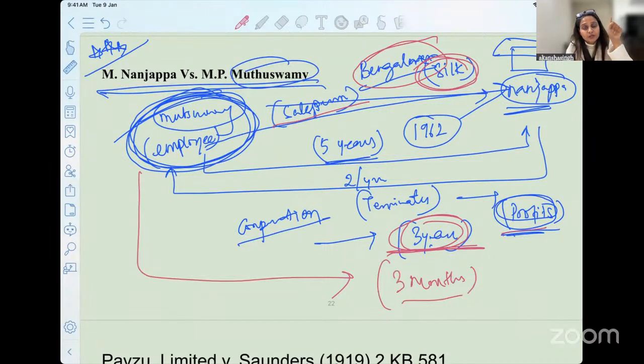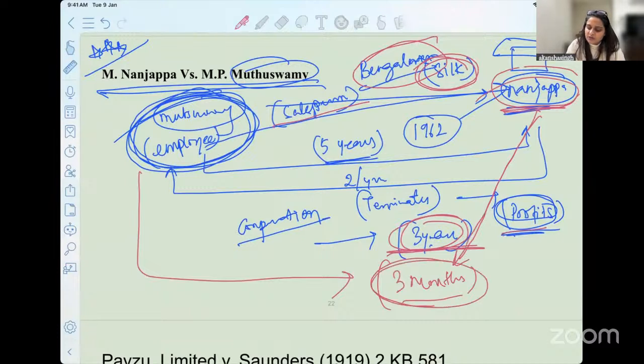We expect you to mitigate your losses. You can't simply sit and come to the court and expect that without working for 3 years, you'll be given the compensation. But has this defendant done anything wrong? Yes, we are acknowledging that. And that is why we are going to tell him to pay damages: the profit that this employee would have made for 3 months. So 3 months is something that the court decided, keeping Bengaluru in mind, keeping his profile in mind.